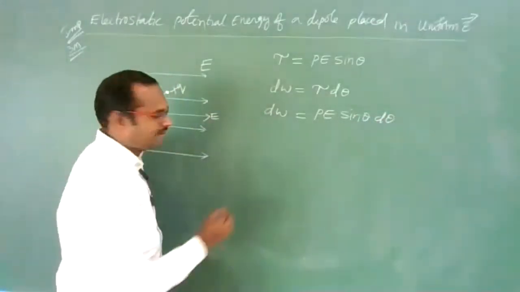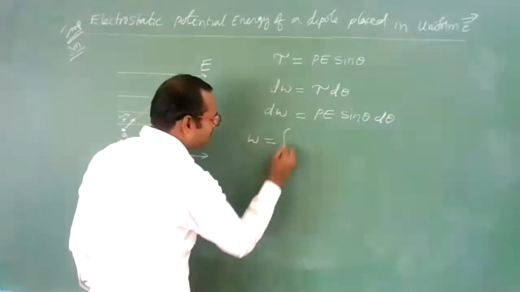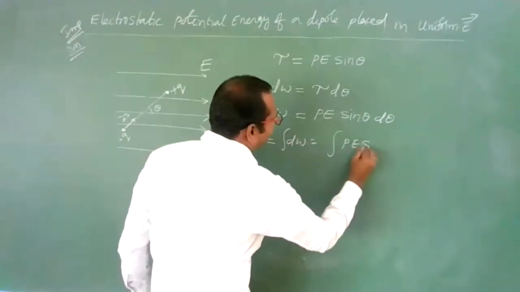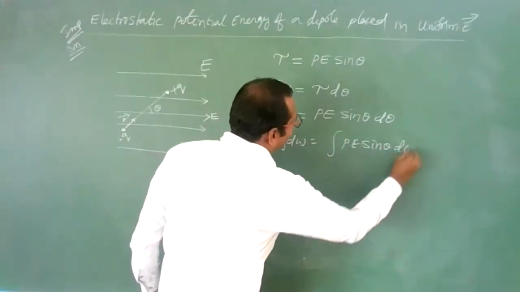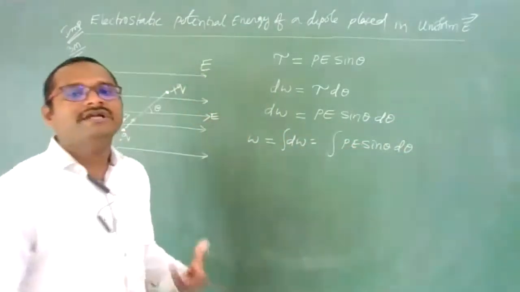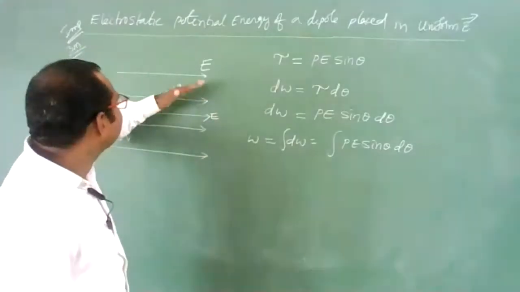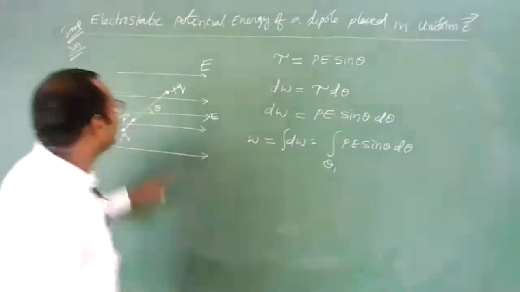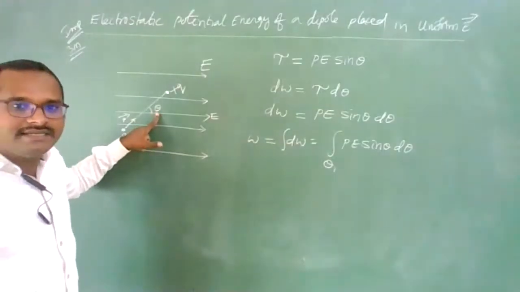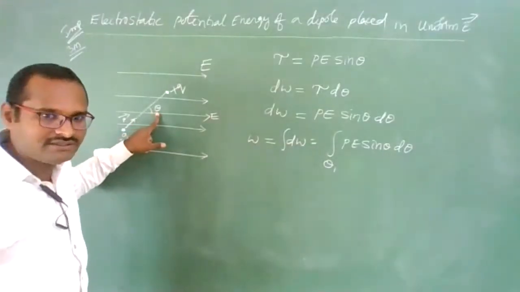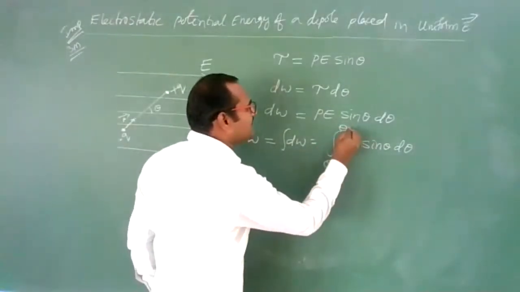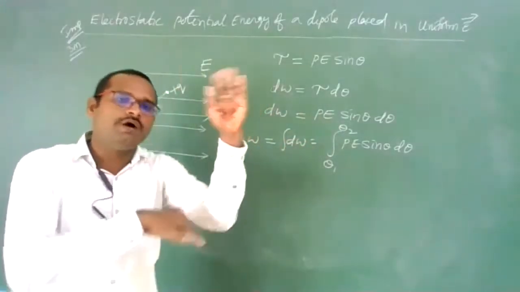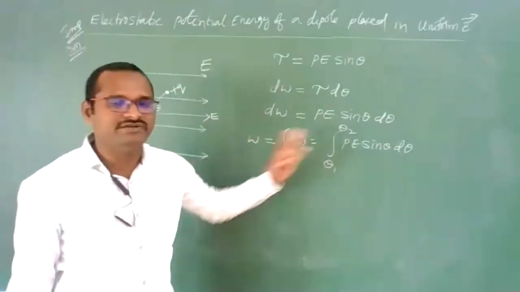Now we want the total work done. Total work done can be given by integration of dW, that is integration of PE sin theta d theta. Now from where to where do we need to move? We need to rotate this dipole from where to where? Let us suppose it is already inclined by some angle theta 1. Now we want to rotate it to angle theta 2. For this, how much work do we need to perform? This much work we need to perform.